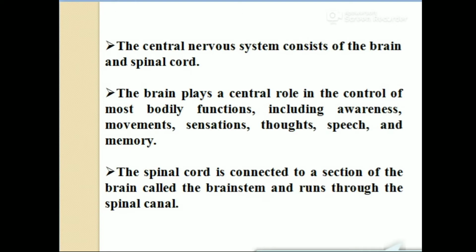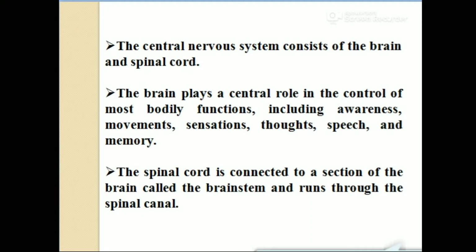The junction between the brain and spinal cord is known as the brainstem. The functions of the brain are awareness, sensation, thought, speech and memory. We have the modified brain, the latest version of the brain, so we are able to perform all these functions.